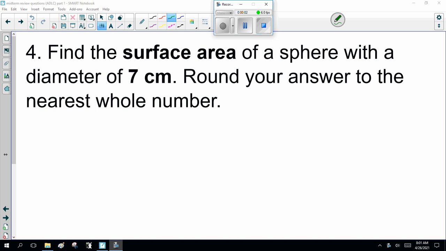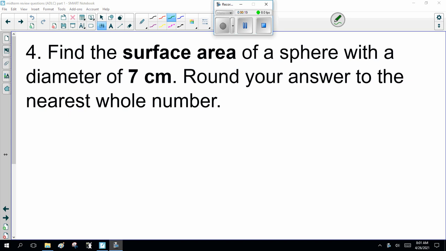Okay, ladies and gentlemen, welcome to Math 20-3, Midterm Review, Part 1B, Continuum of Surface Area and Volume Review. Now, question 4. Find the surface area of the sphere with a diameter of 7 centimeters. Round your answer to the nearest whole number.